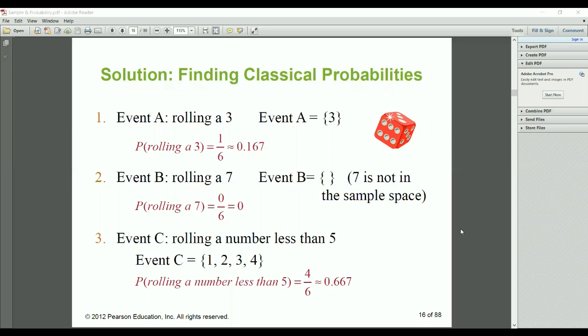If the answer does not come between 0 and 1, then the method we are using is wrong, our answer is wrong. Rolling a 7 is not in our sample space, so the answer is 0. Rolling a number less than 5: 1, 2, 3, 4, so the possibility is 4/6. Now rolling a number greater than 5, what is the probability?